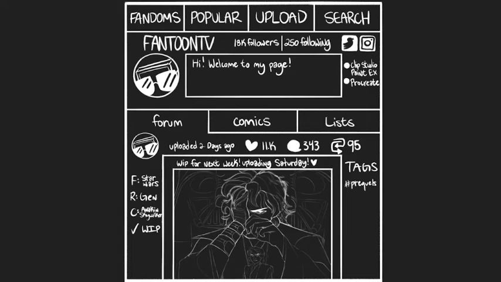So here we have the profile page. Listed at the top is the main hotbar. That's always going to be on the site. It'll never go away. It's pretty self-explanatory up there. Below that, obviously, is the bio. Your profile, your username, how many followers you got, how many people you're following, and then links to Twitter and Instagram, of course.